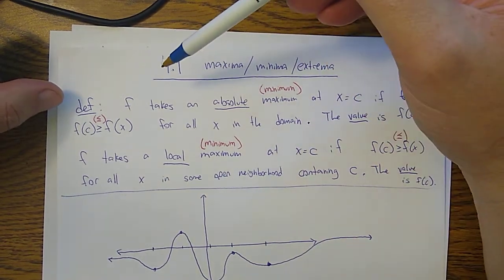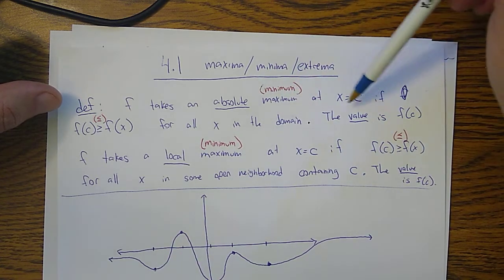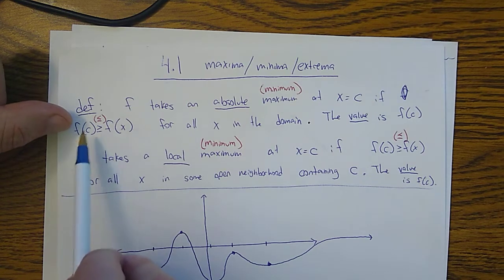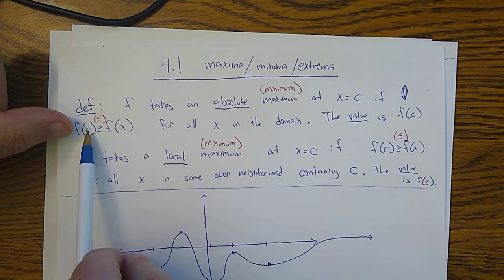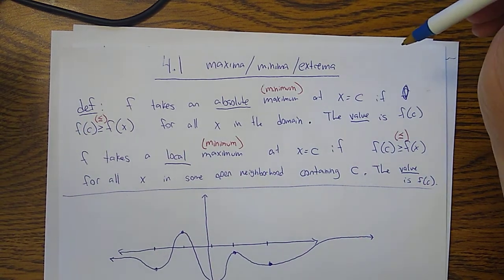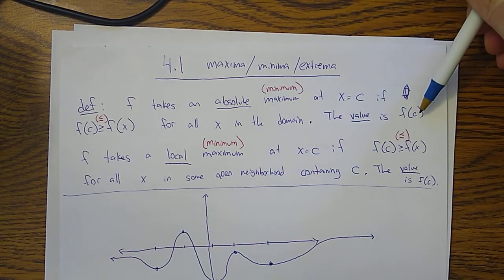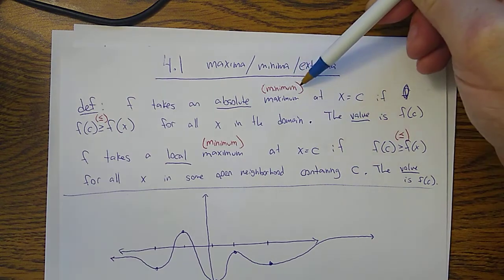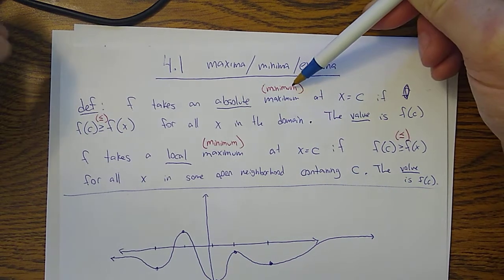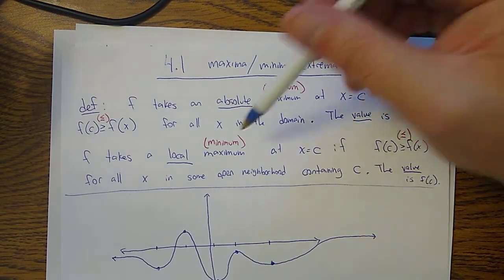So here's a definition. We say a function f takes an absolute maximum at a particular value of x if f of that value, say f of c, is greater than or equal to f of x for all values x that are in the domain. We say the value of the absolute maximum is f of c. Now, similarly, you'll see in red, I've defined an absolute minimum. Absolute minimum just means that f of c is less than or equal to f of x for all x in the domain.